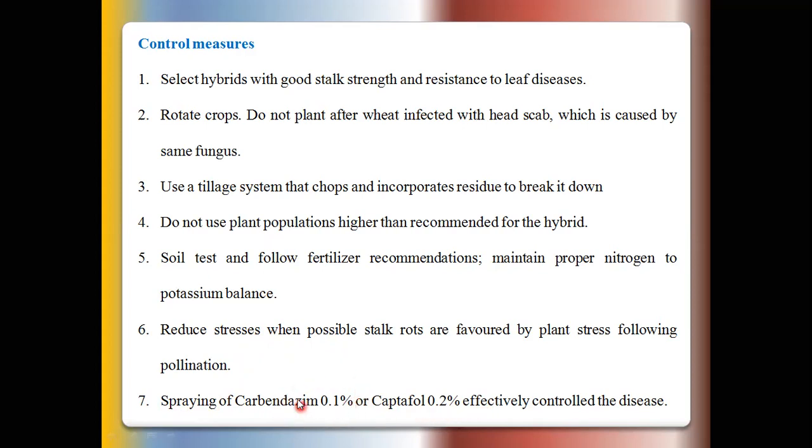This practice is not recommended in large scale areas. So this disease comes back to normal conditions by using these management practices.